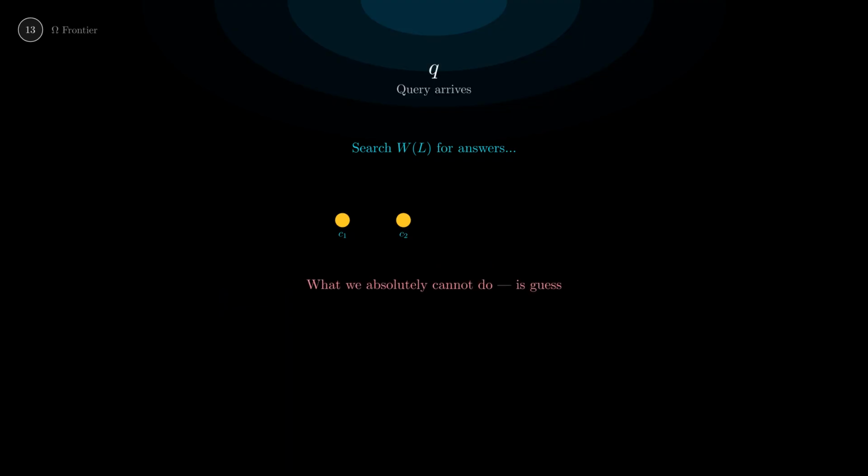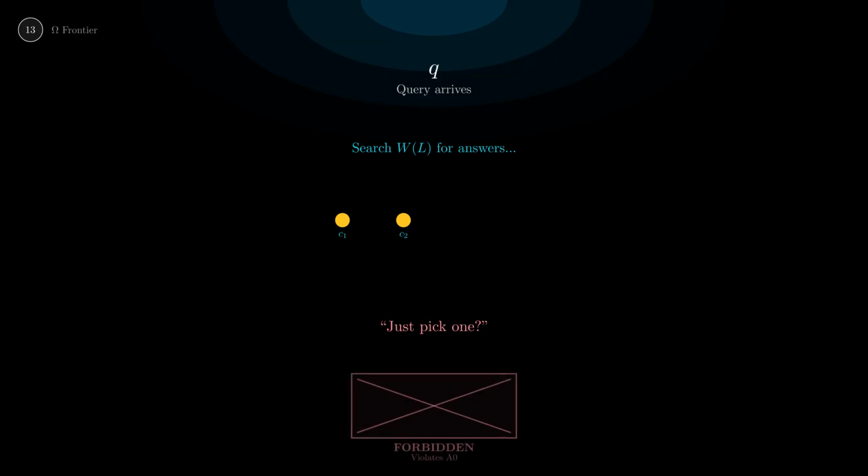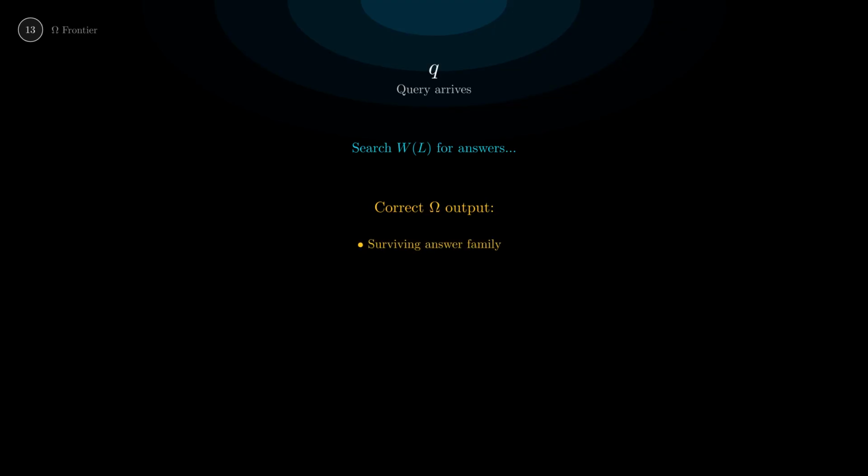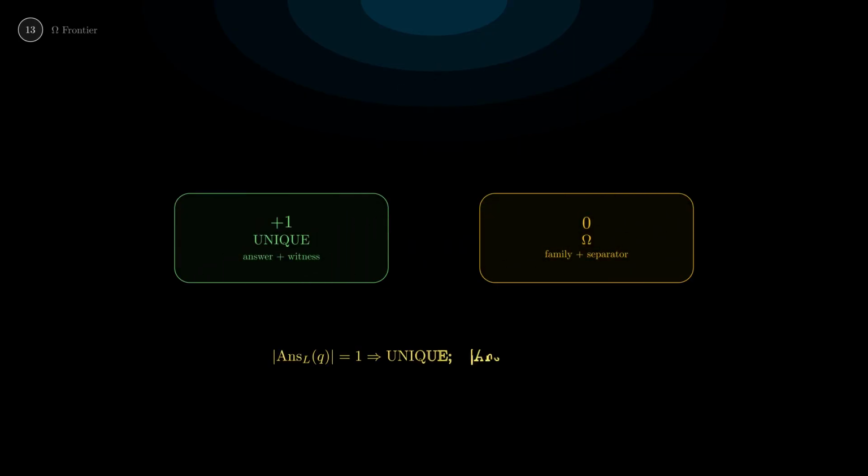What we absolutely cannot do is guess. If 3 answers are equally consistent with all evidence, picking one at random would be an arbitrary choice among indistinguishables. Exactly what a 0 forbids. Instead, when we hit omega, we return 3 things: the surviving answer family, the minimal separator test, and the resource gap. Unique or omega. Never guess.